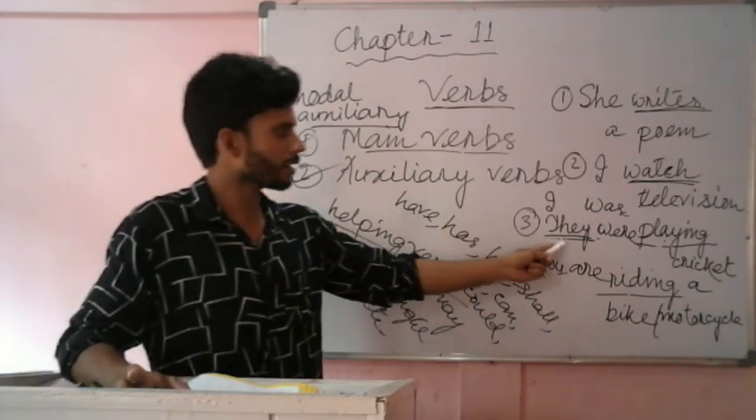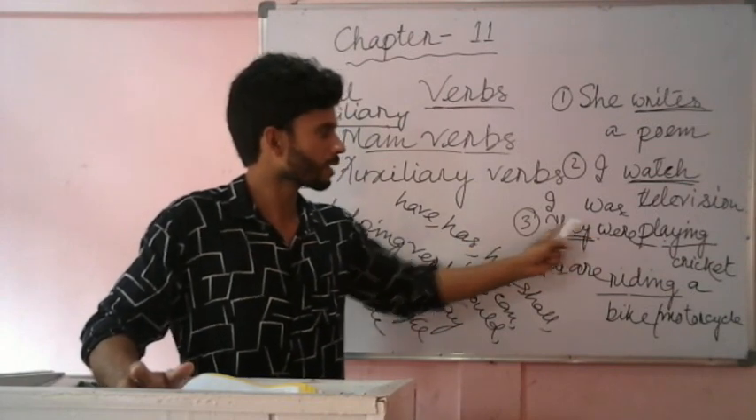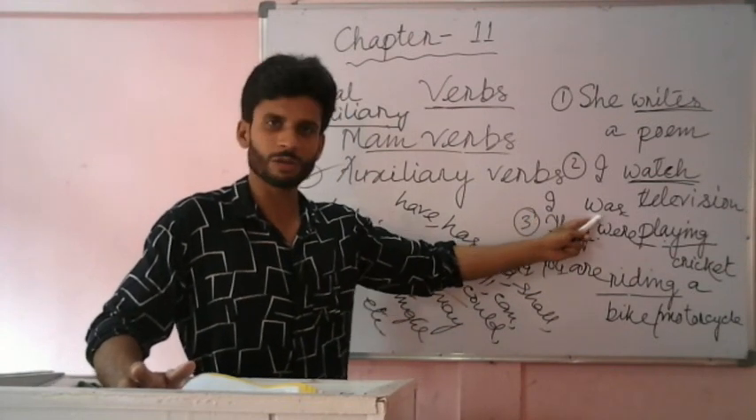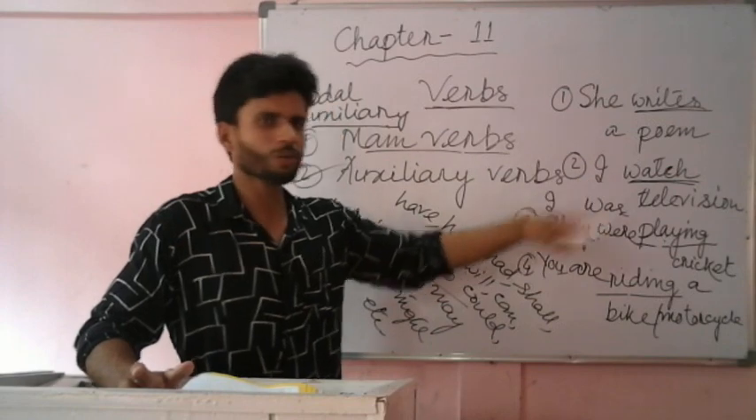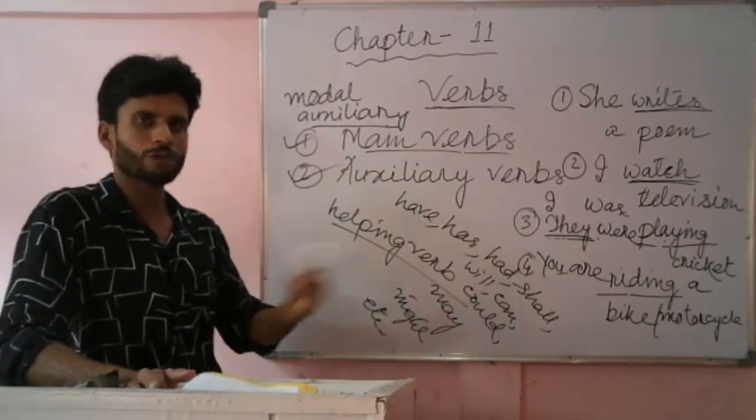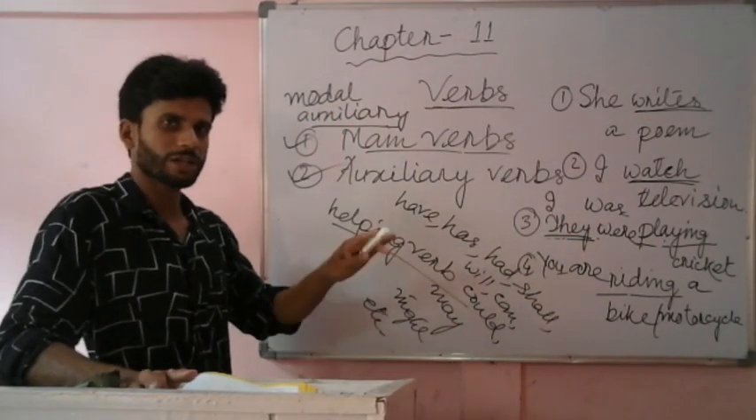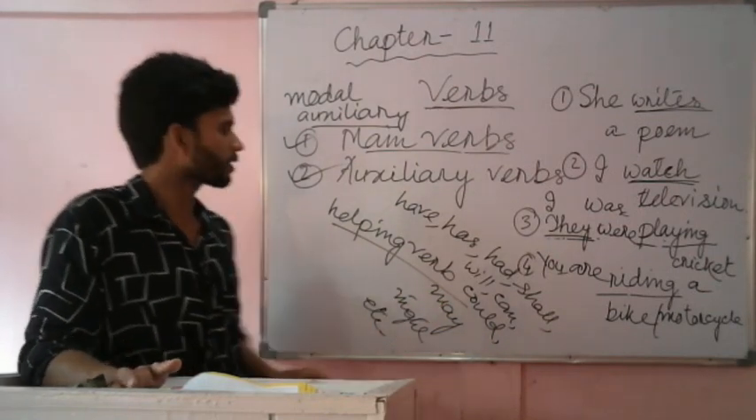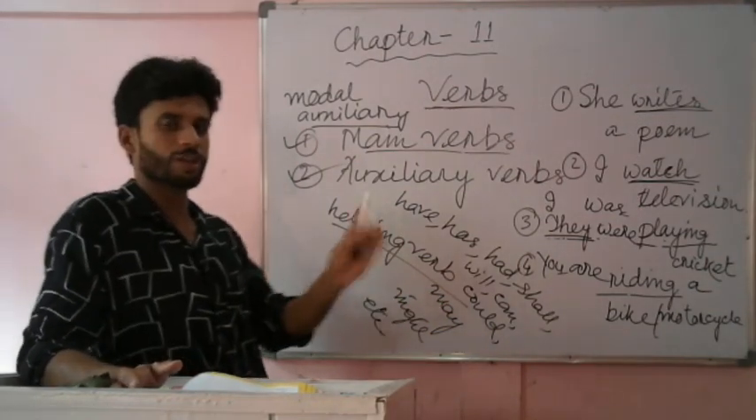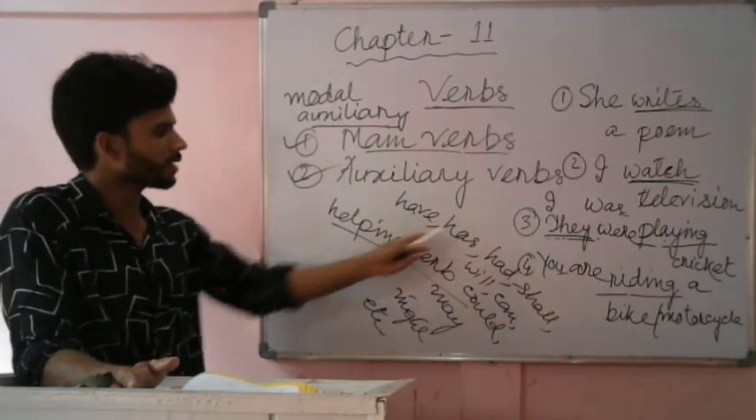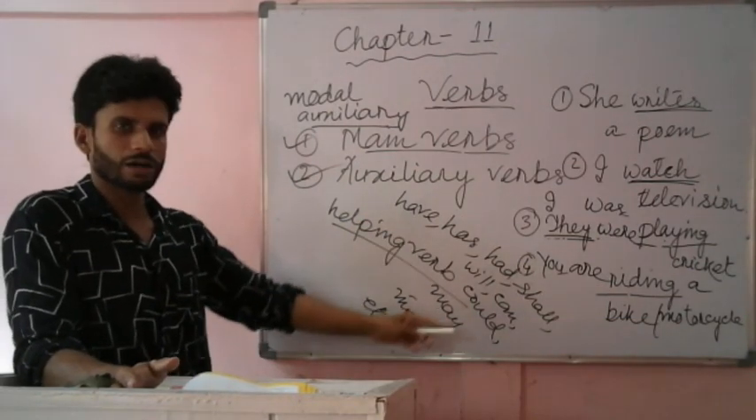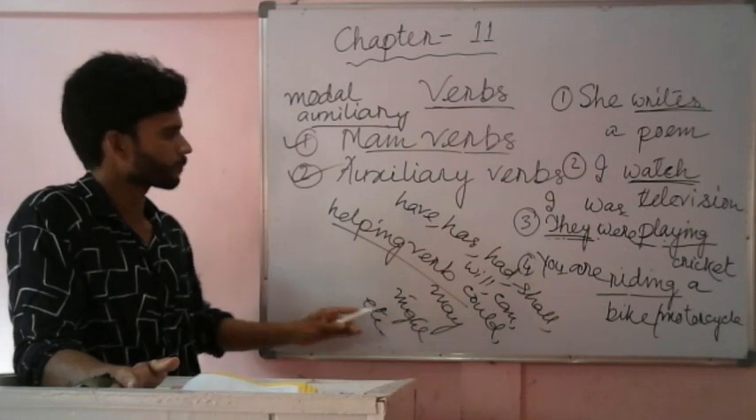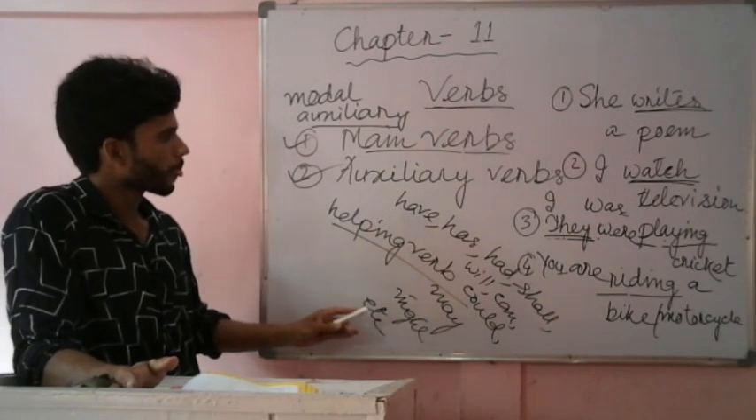Like if it was "they", I used "were"; when it is "I", I am using "was" here. So it changes, and we have to use them based on the tense of the sentence and number of the subject, whether it is singular or plural. And there are some more auxiliary verbs, as I have written here.